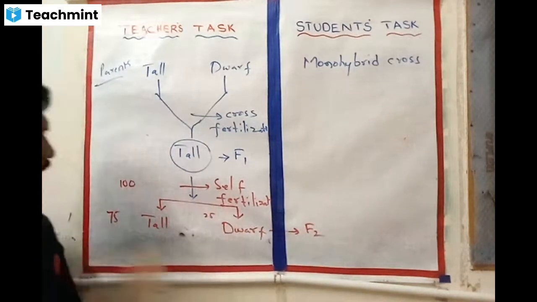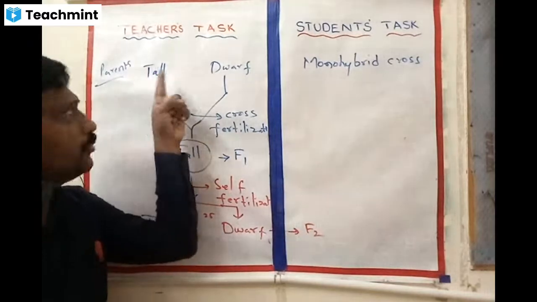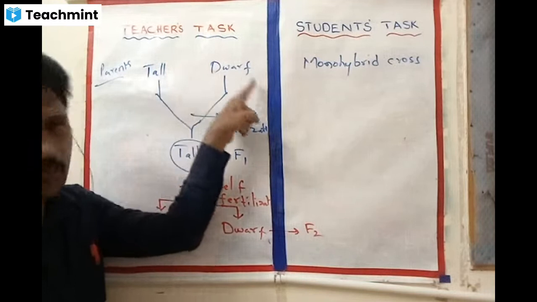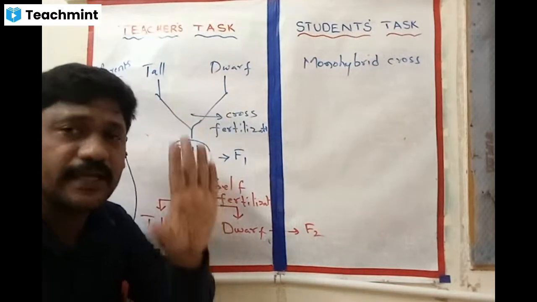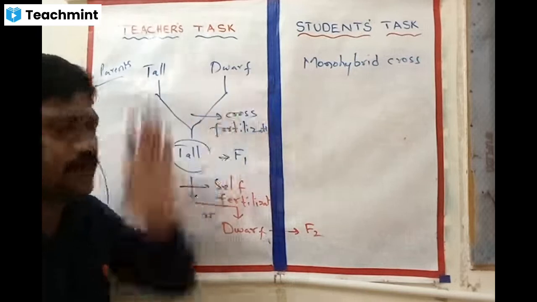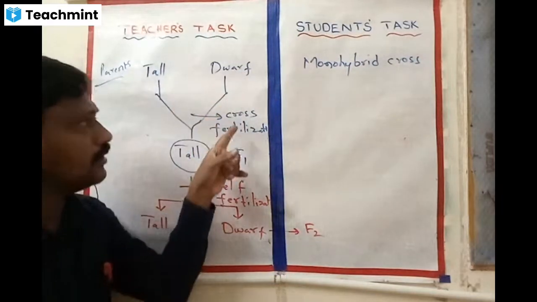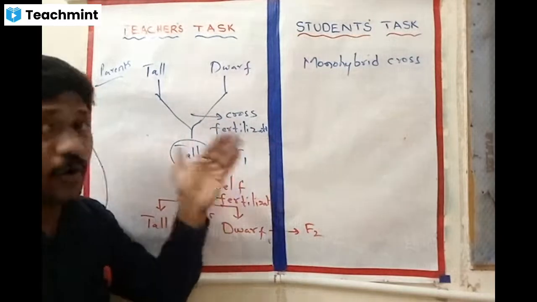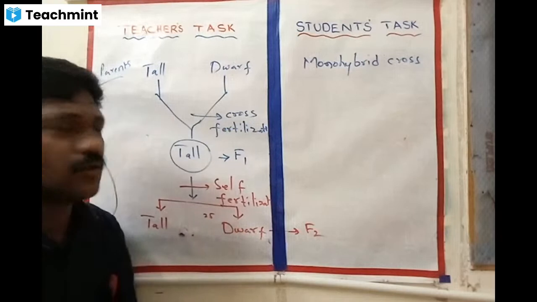So till here, what happened? Once again, I tell you in brief. We took one tall and one dwarf plant as parents. Both underwent cross fertilization and we obtained the next generation, and all the plants grew as tall plants.